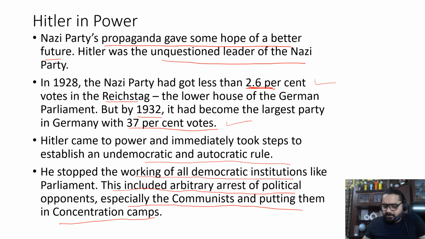Okay, so most of them were specifically communists who were against Hitler and his Nazi party. He used to arrest them and put them in concentration camps. Now what are these concentration camps? Concentration camps are prisons, like jails. Anyone who used to oppose the Nazi party or criticize Hitler and his ideology, they used to put them in jail, prison, which is also called a concentration camp.